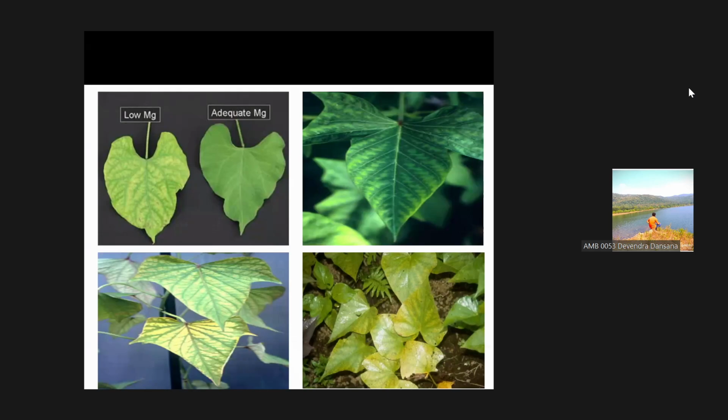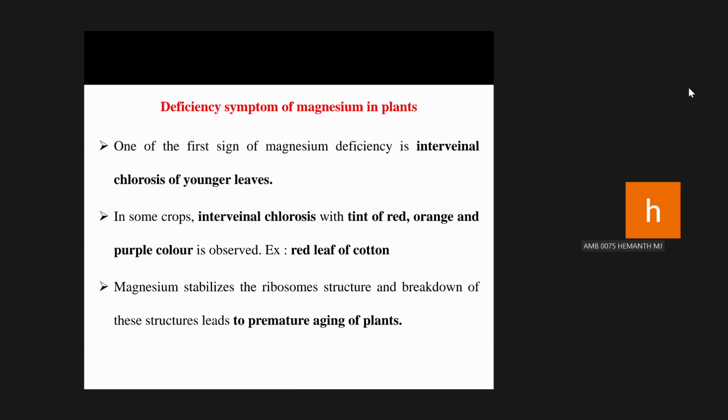Starch translocation, and it helps in phosphorus uptake in plants. Very good. Then magnesium is a cofactor to the enzymes like hexokinase, pyruvate decarboxylase, and alcoholic dehydrogenase, sir. Very good. Done.